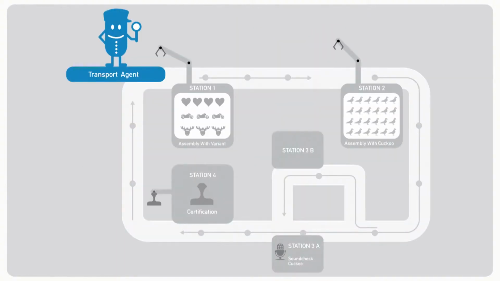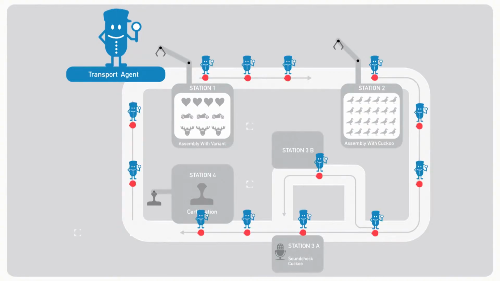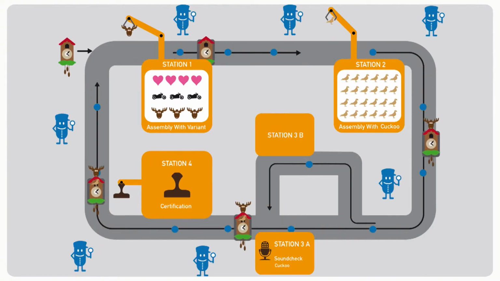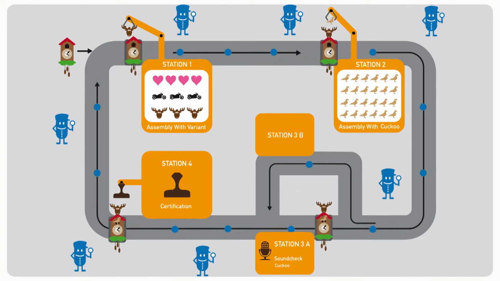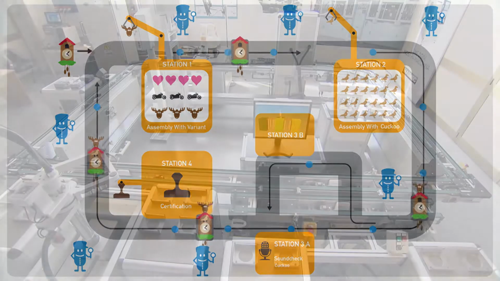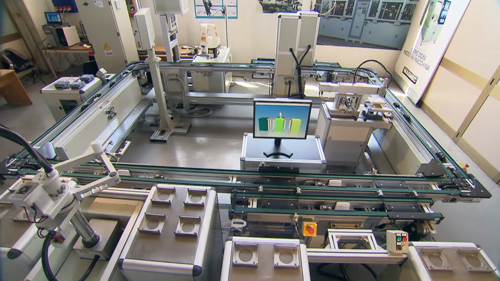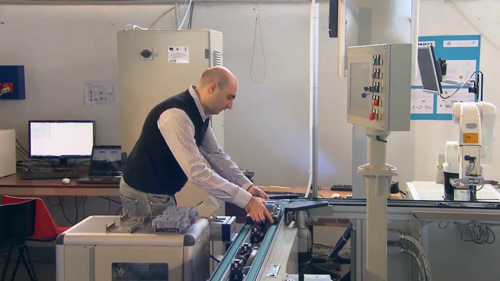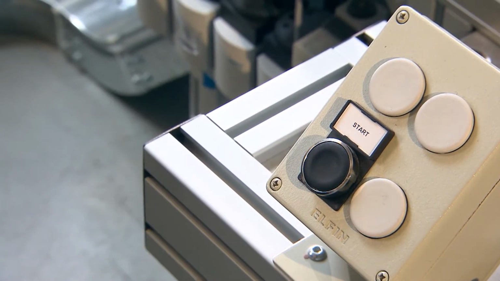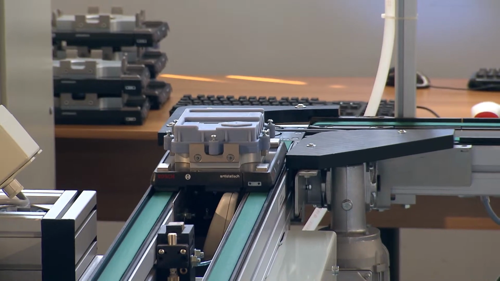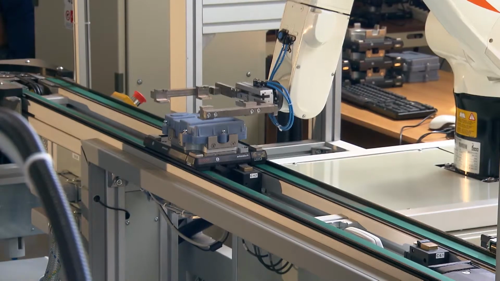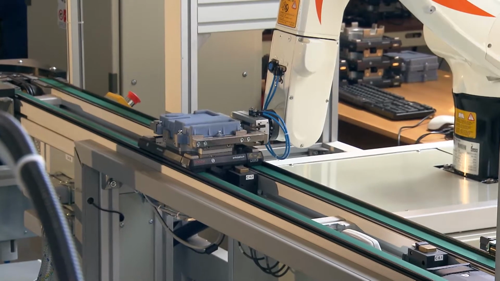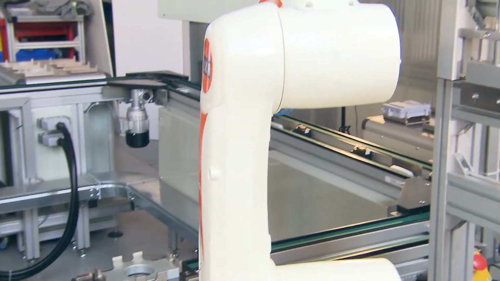The transport agent collects all logistic information and guides the product to the appropriate station. The transport agent always knows what resources are available. The recipe for its product is the basis of the assembly plan to be executed by the product agent. The recipe states precisely the processes needed by the product for its fabrication.